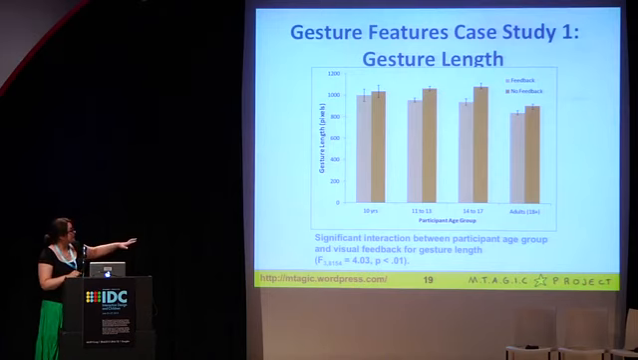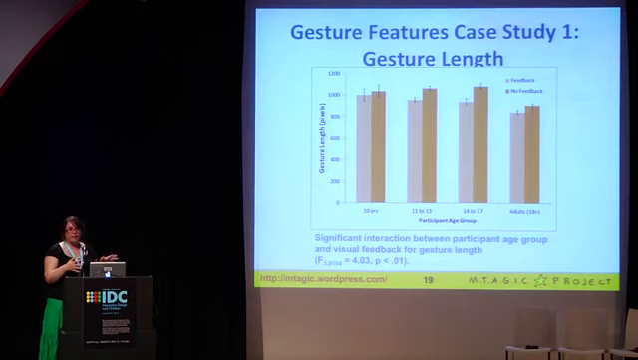So what you see here is that there was a significant effect of visual feedback, but it interacted with participant age. So the gap between the bars is different based on the age group, and that was a statistically significant difference. So we saw that the youngest children and adults showed the smaller difference. That could be partially because we had fewer children in the youngest age group, but we think that in general, this is just showing that adults were less impacted by not seeing their feedback, at least for this feature.